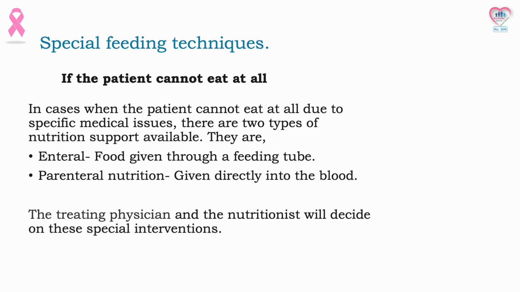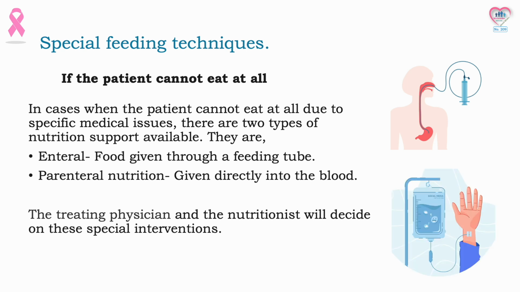In cases when the patient cannot eat at all due to specific medical issues, there are two types of nutrition support available. They are enteral, food given through a feeding tube, and parenteral nutrition, given directly into the blood. The treating physician and the nutritionist will decide on these special interventions.